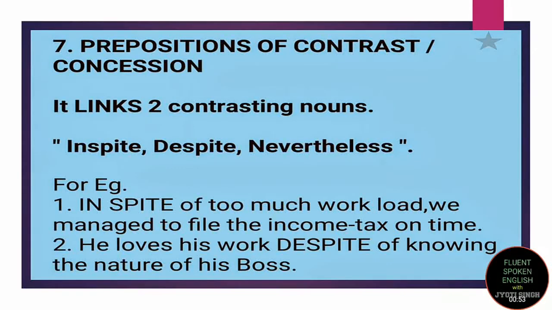The seventh preposition is prepositions of contrast or concession. These prepositions link to contrasting nouns. Let's understand this with examples. In spite of too much workload, we managed to file the income tax on time. Here two nouns are there, work and tax, right? So I am saying that although the workload was too much, still we managed to file the income tax on time. So in spite is the preposition of contrast or concession because they are two contrasting nouns. That workload was too much, but income tax was filed on time, right?